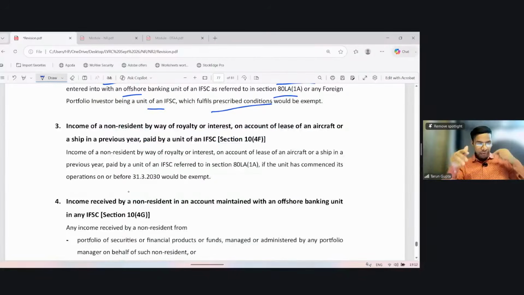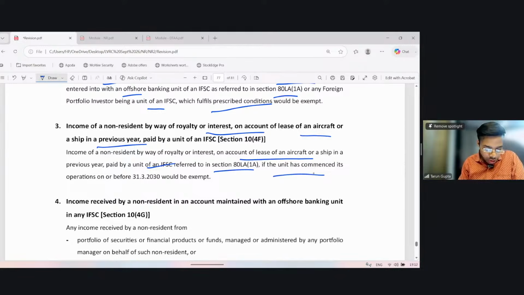Now 10(4)(f). It's applicable in respect of income of a non-resident by way of royalty or interest on account of lease of aircraft or ship in a previous year paid by a unit of IFSC. The income of a non-resident by way of royalty or interest on account of lease of an aircraft or ship in a previous year paid by a unit of IFSC referred to in section 80LA, where the unit had commenced operation on or before 31st March 2030, would be exempt.